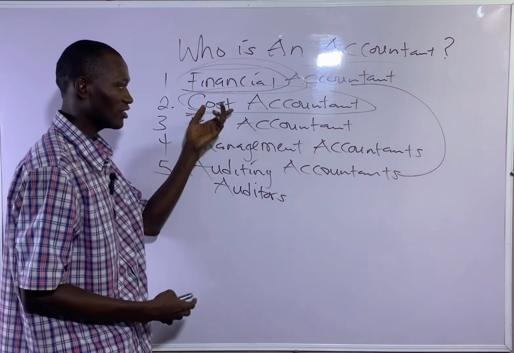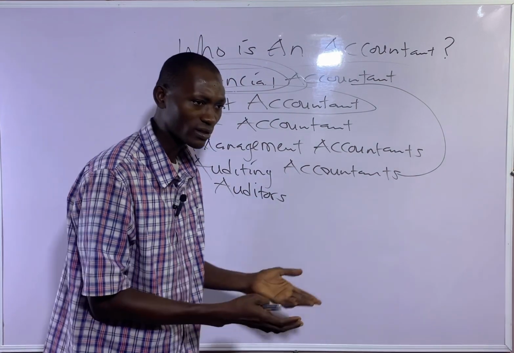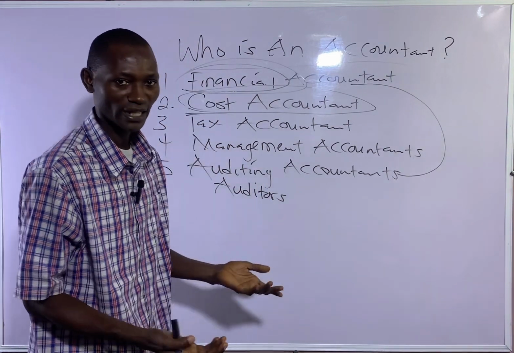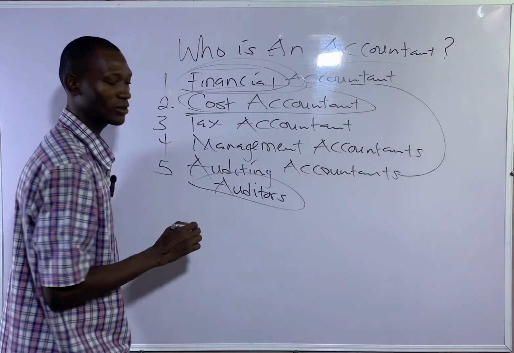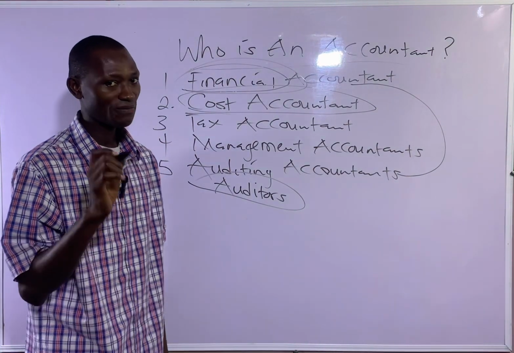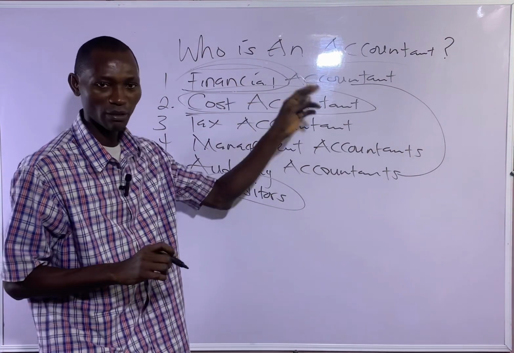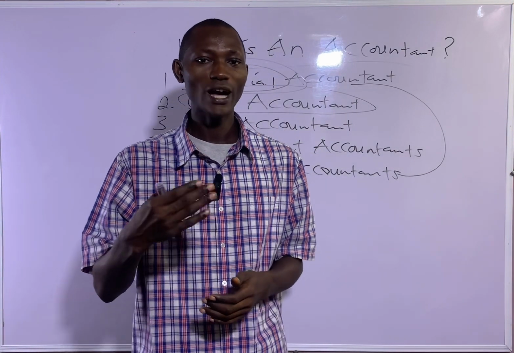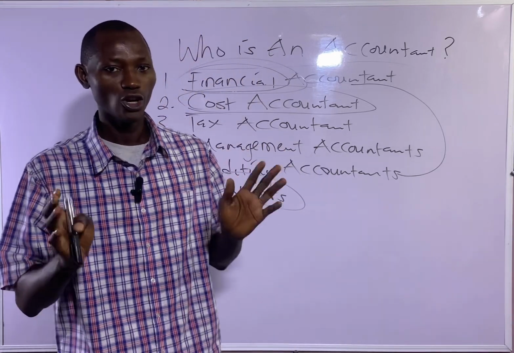Because the auditor will ask the financial accountant for lots of documents: where is the document for this transaction, and that? If the financial accountant couldn't provide it, then the auditor will say these financial statements prepared by the financial accountants do not show a true and fair view of the business organization.